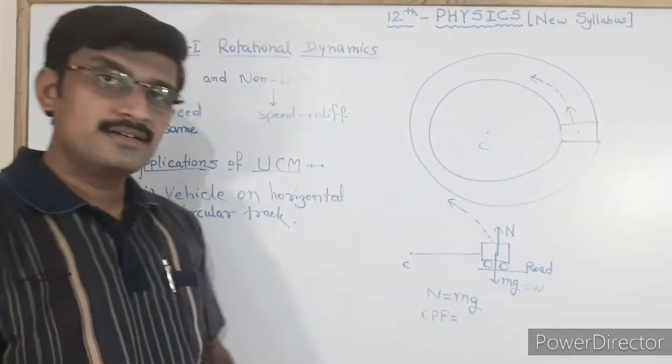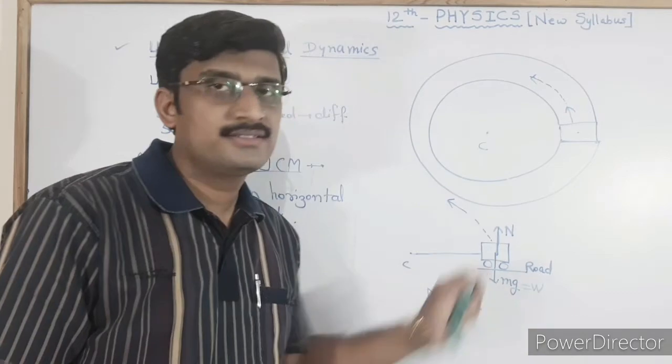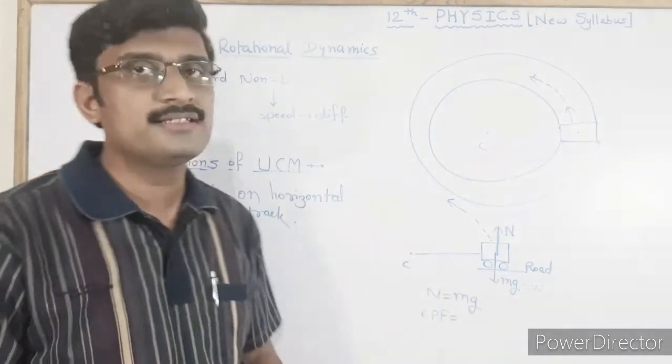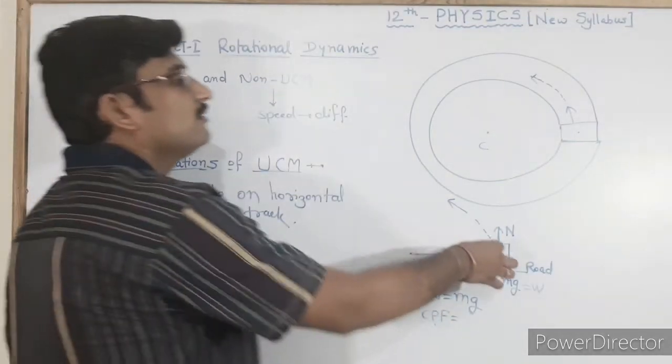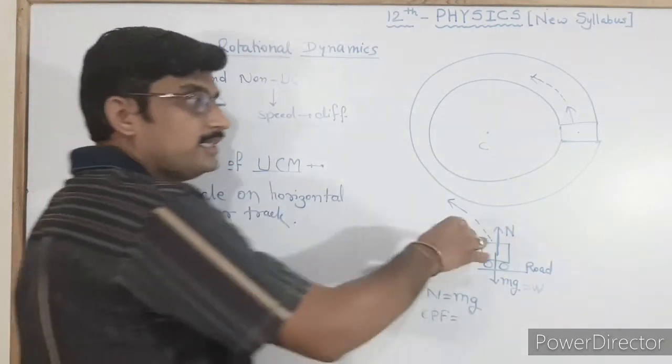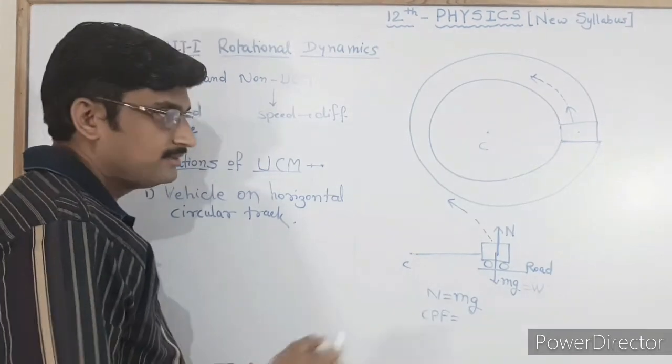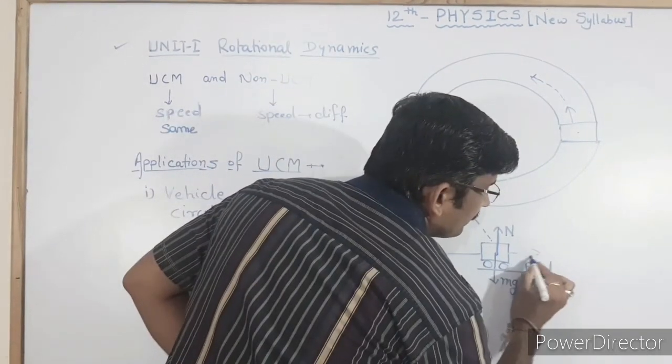Now if we consider here, there will be a glass. If the road is made up of glass, then what will happen? This vehicle while turning will slip in the outward direction.